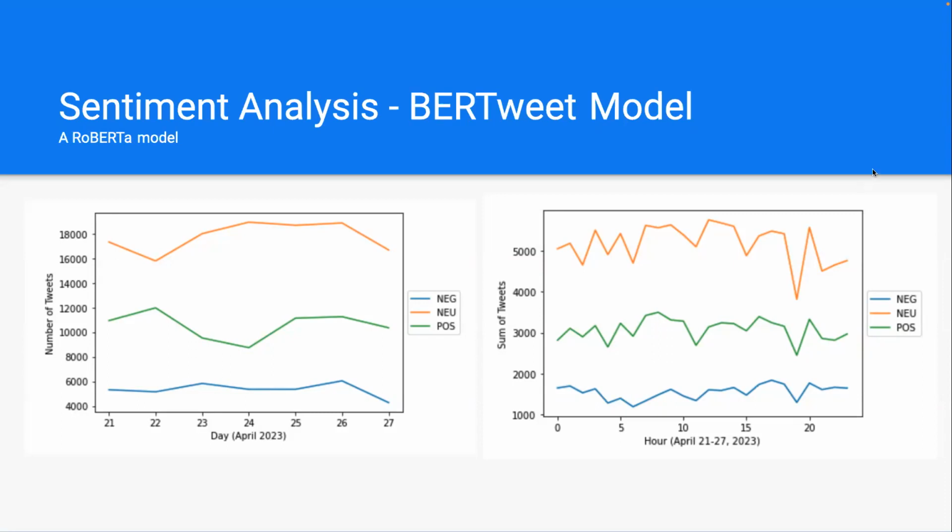Again, breaking down the sum of tweets by hour, we can see that towards the end of the day, the 20th hour of the day, there are just fewer tweets overall, so all sentiments dip. And we can see that trend lines remain relatively horizontal throughout the day, indicating that there aren't any steep changes in how people feel about ChatGPT, depending on the time of day.